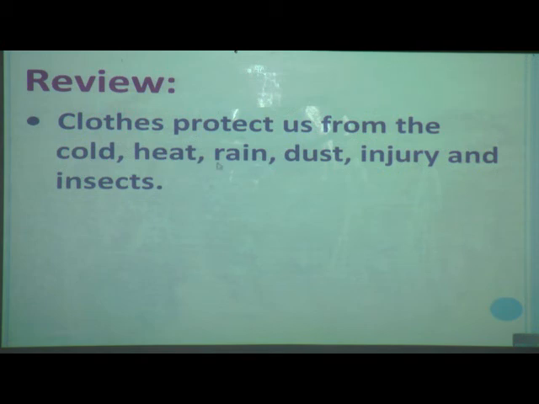Means in different weather conditions it protects us. And apart from weather conditions, clothes also protect us from dust, injuries and insect bites.